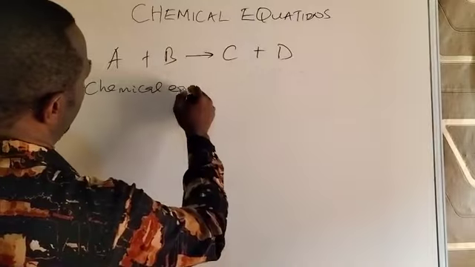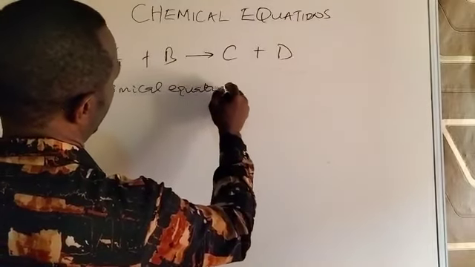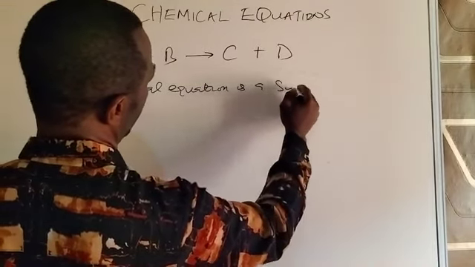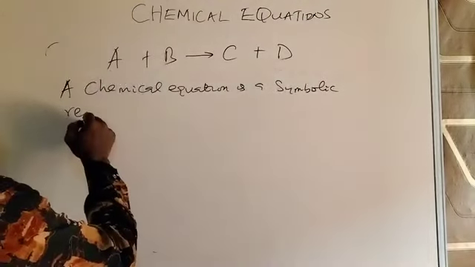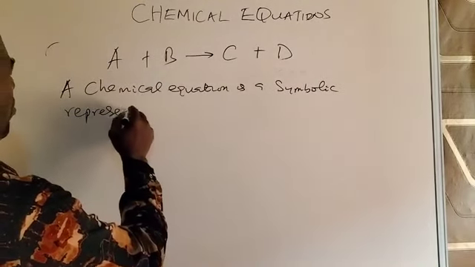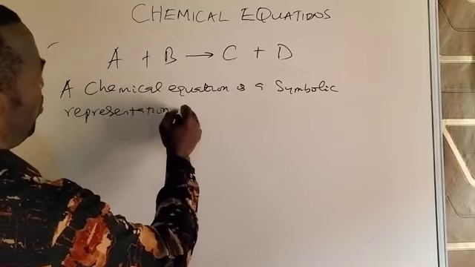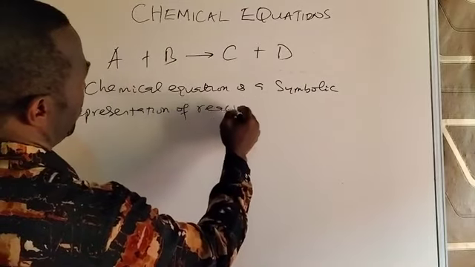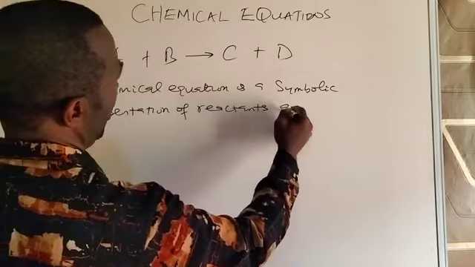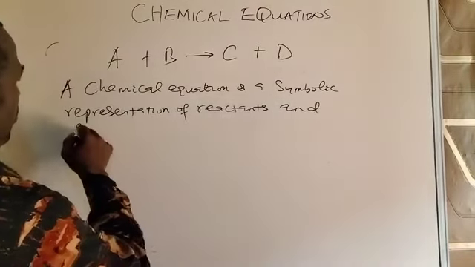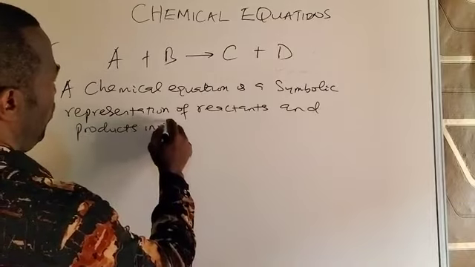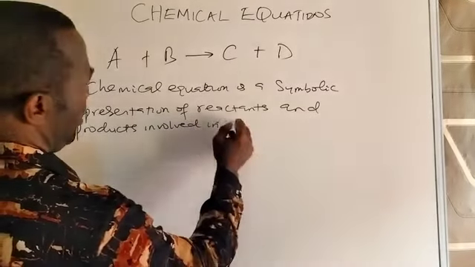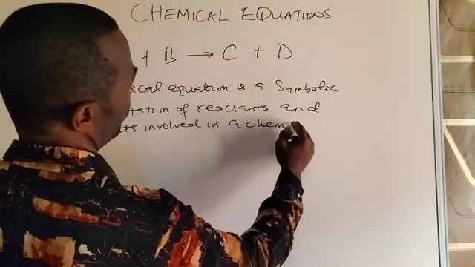Chemical equation is a symbolic representation of reactants and products involved in a chemical reaction.